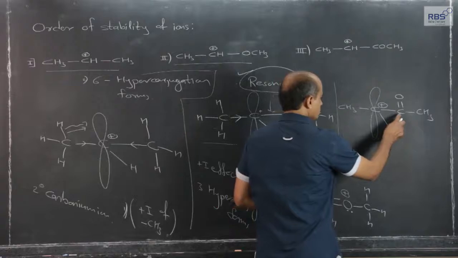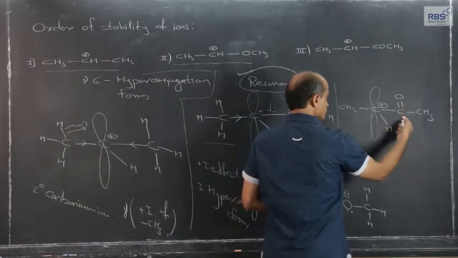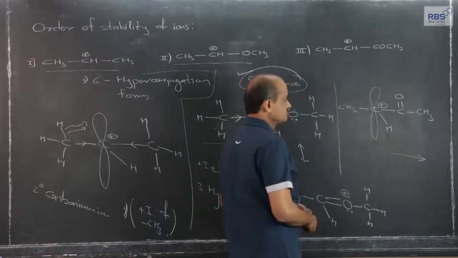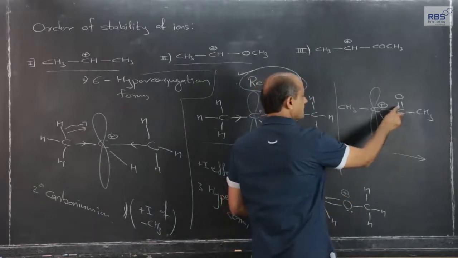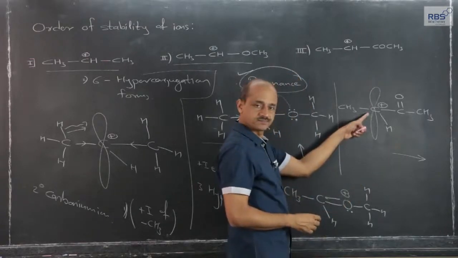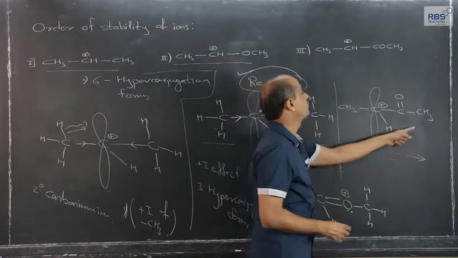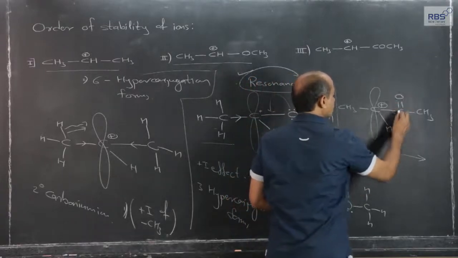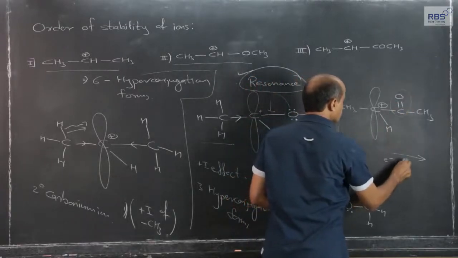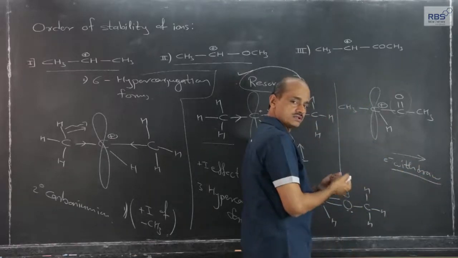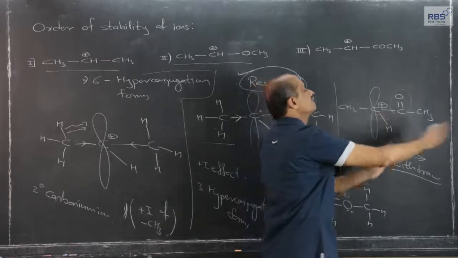But this carbonyl group has an electron withdrawing tendency. The pi electron is not in conjugation with this. There cannot be any resonating form for this carbonium ion, but the carbonyl group has electron withdrawing tendency. Electron pulling means the carbonyl group will pull the electron density.